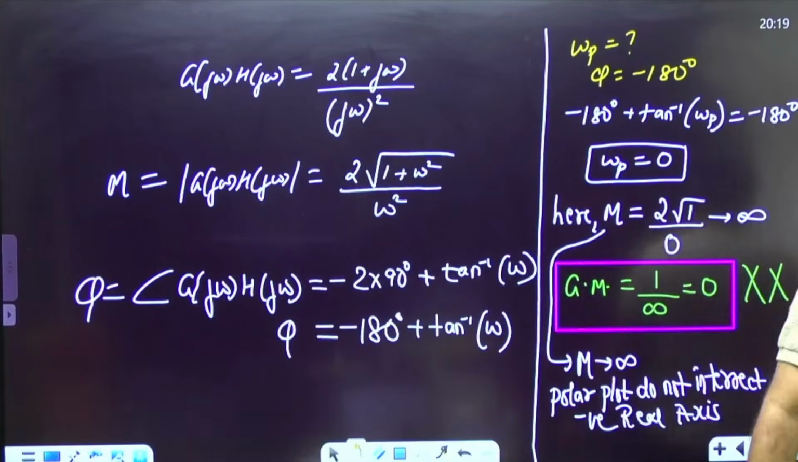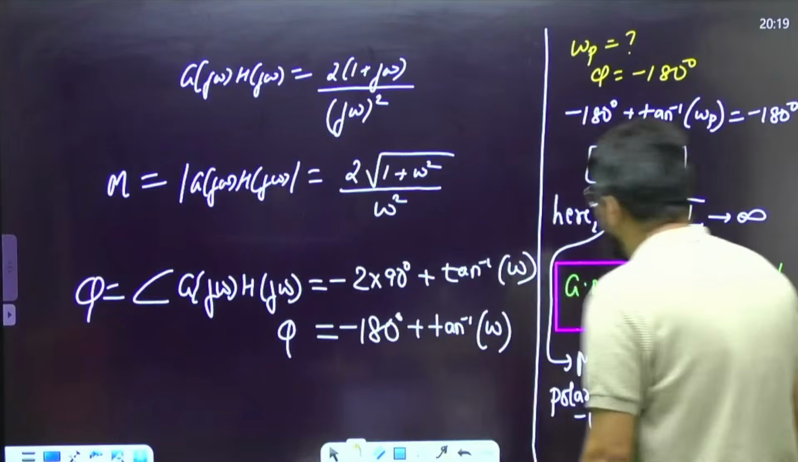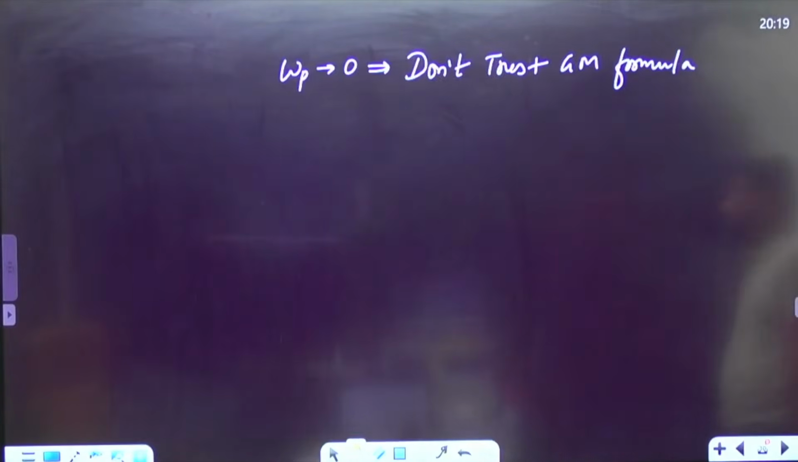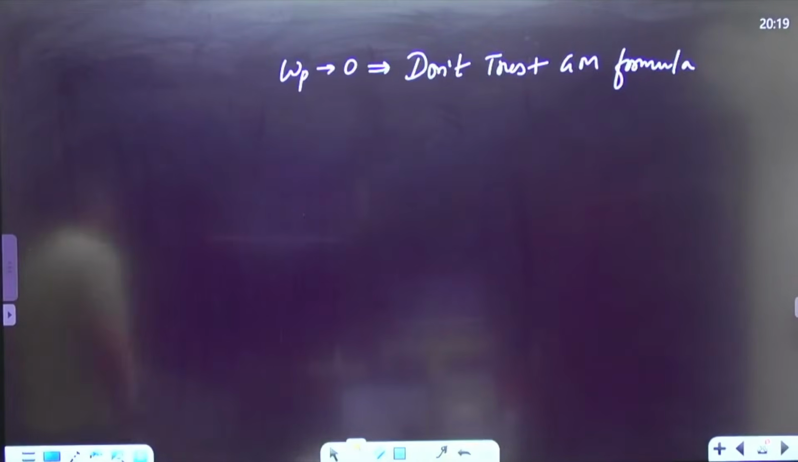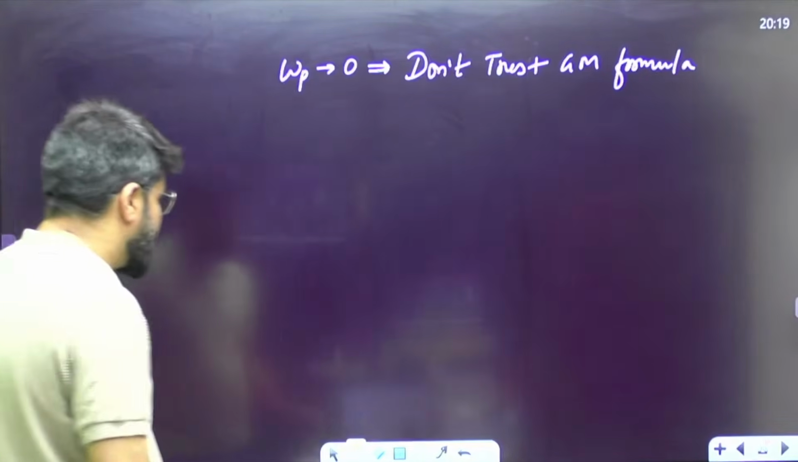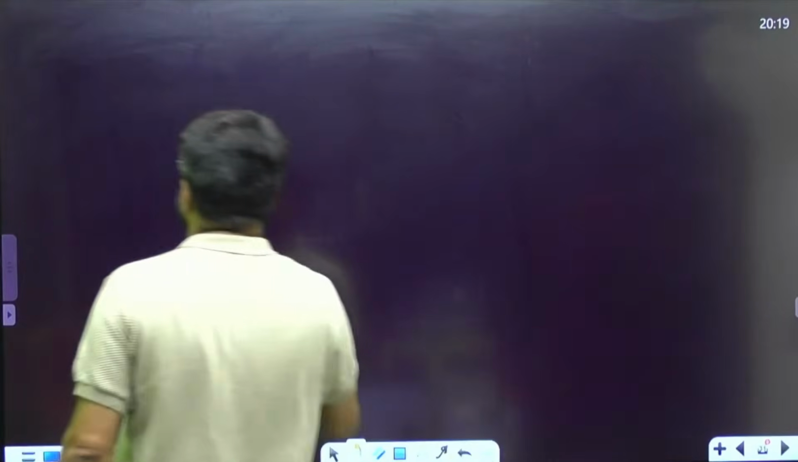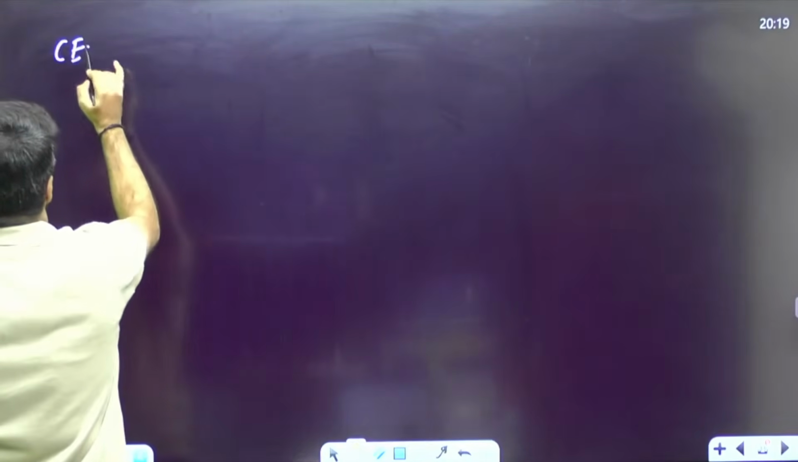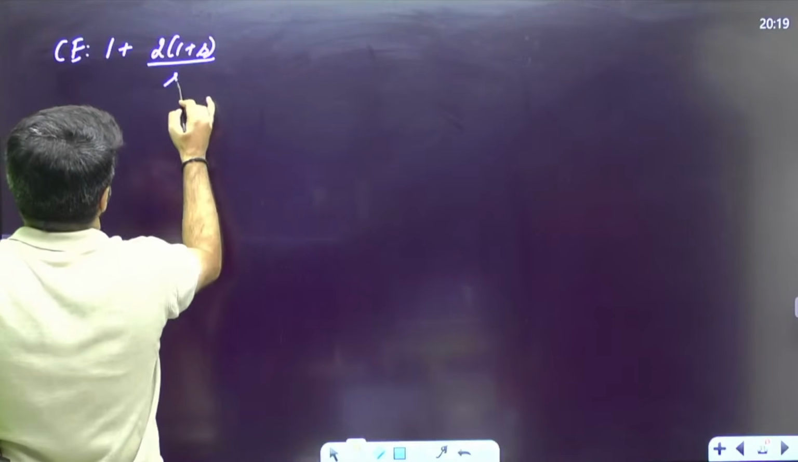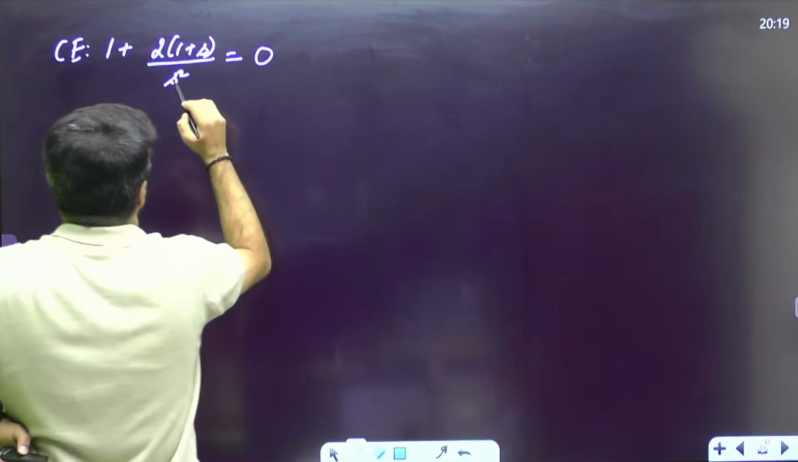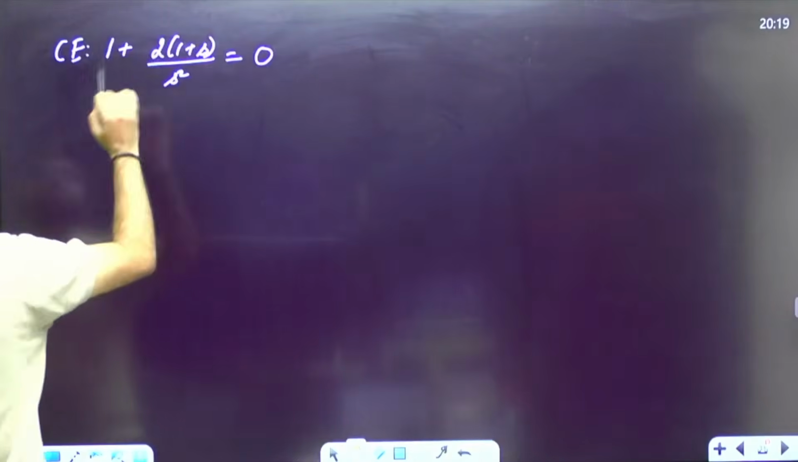I'm telling you, if omega p is 0, don't trust the gain margin formula. So you have two choices. If you can't use the gain margin formula, you have two choices. What are the two choices? The two choices are, if I write down the characteristic equation of the system. Characteristic equation is what? 1 plus G(s)H(s) equal to 0.